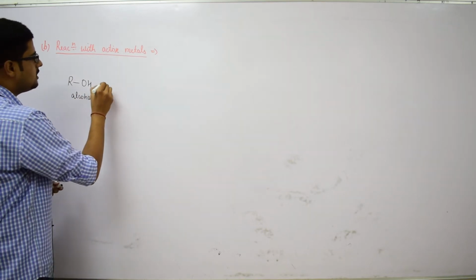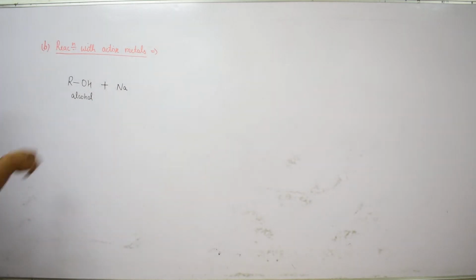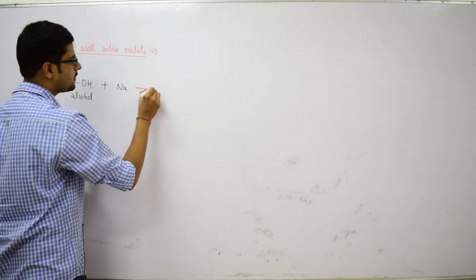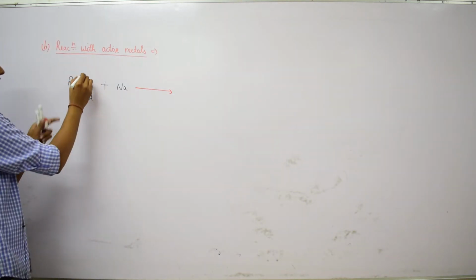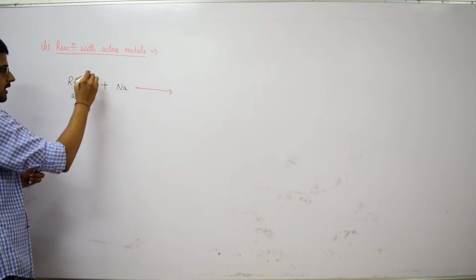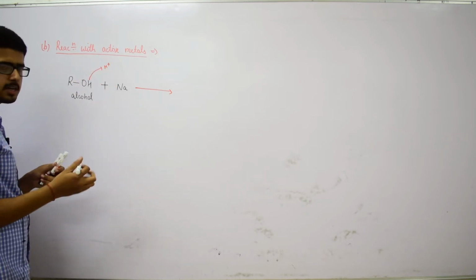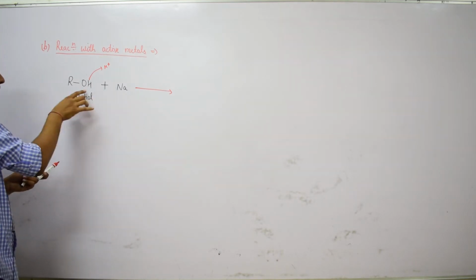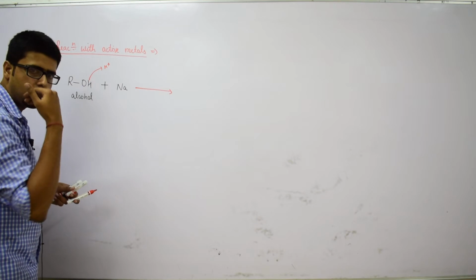When alcohols are treated with an active metal, let it be sodium, what will happen? We have already seen that there will be cleavage of the OH bond, in which the proton will be eliminated in the form of H plus ion, and the sodium will be attached to the oxygen atom, a kind of substitution reaction.